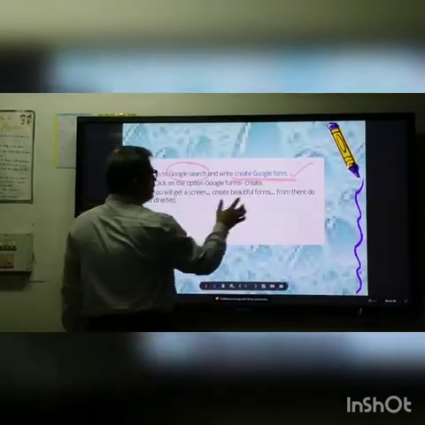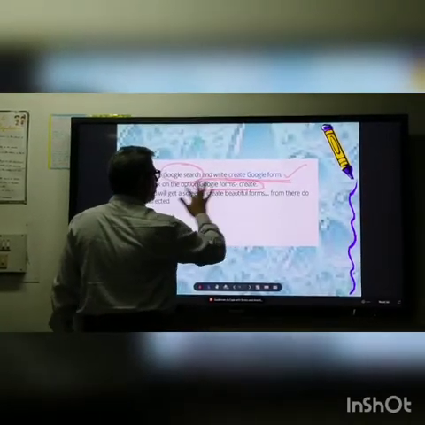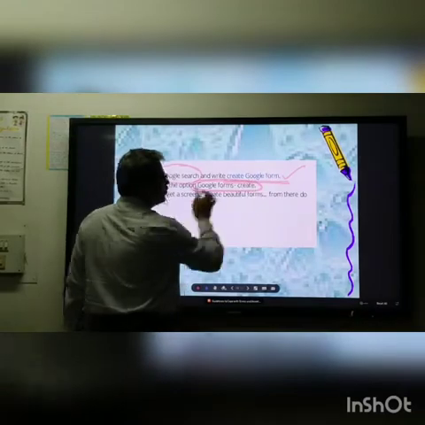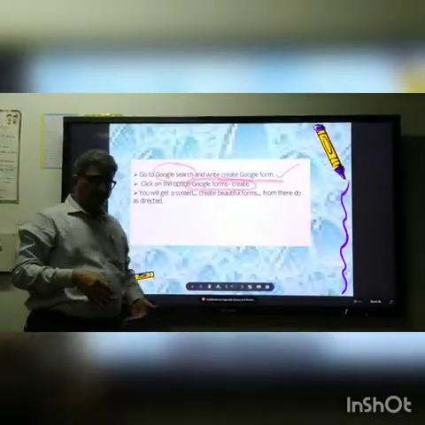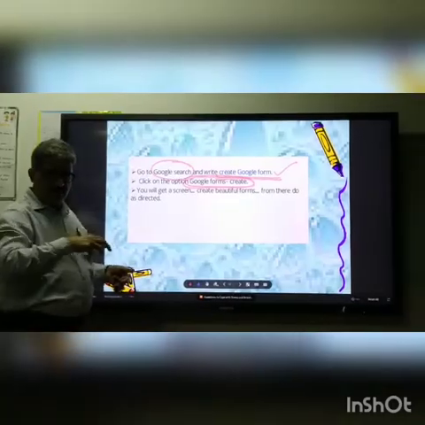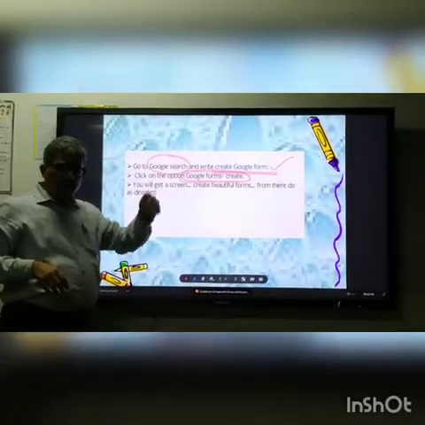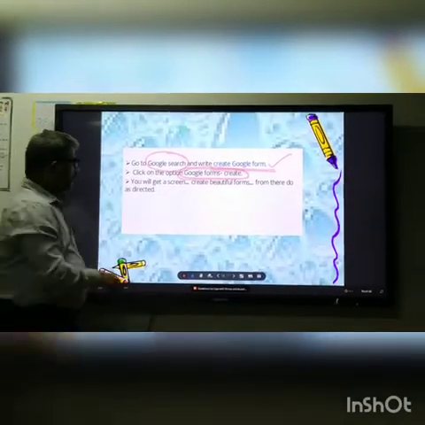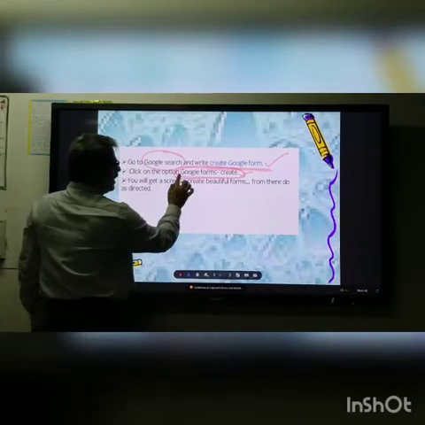Click on the option Google Forms create. When you search for create Google Form in Google, there will be so many search results. In the 4th or 5th place, slightly below, you get Google Forms create. It would be like this only.